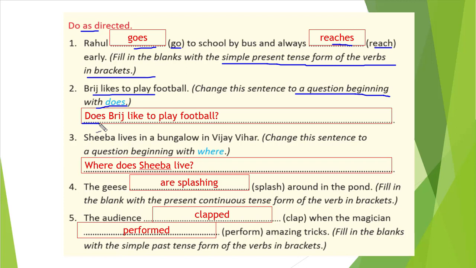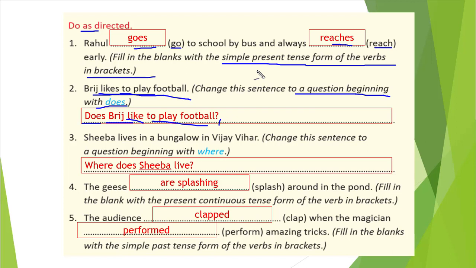First we will write does, then our subject Bridge, and likes, that is our verb. But while forming a question, we will write our verb in the base form. So the base form of likes is like, and to play is the same, and a question mark. You see, that much easy.